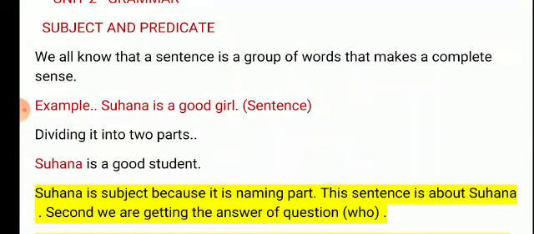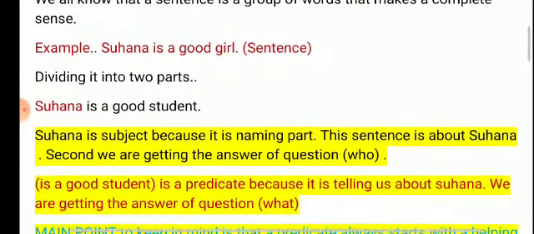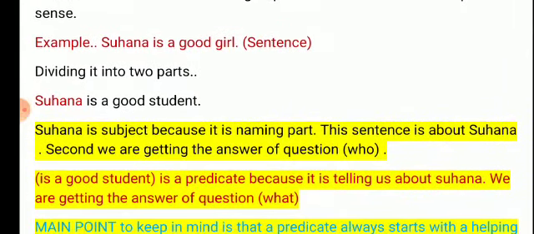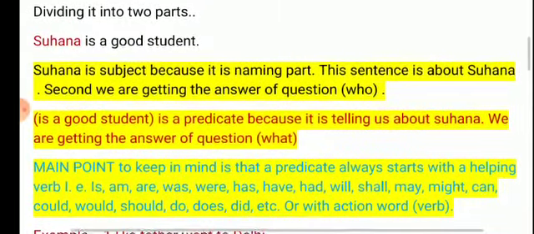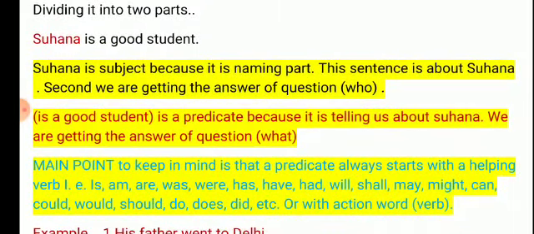So Suhana is the subject here, and I have written is a good student as the predicate because this part is telling us about Suhana. And if I frame one more question, we are getting the answer of the question what? I have written some points here. I am giving you one more hint, that is how you will find out from where a predicate is going to get started.